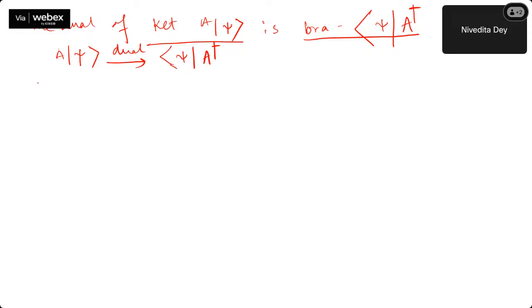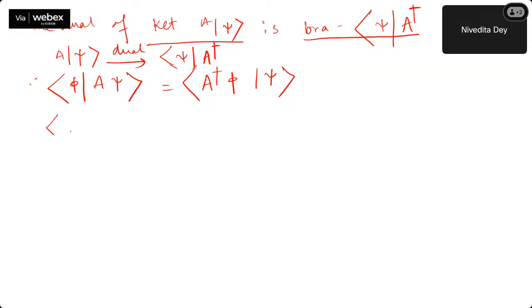So I'm giving the explanation here. Just check it. So phi, this thing, that is a dagger of this. I can write it down in this way.